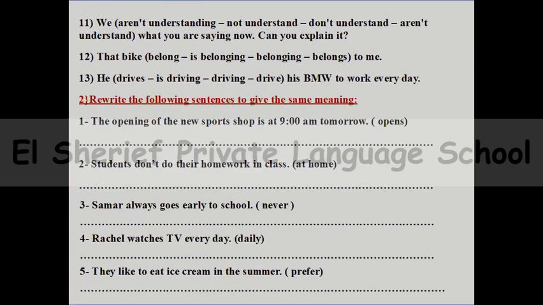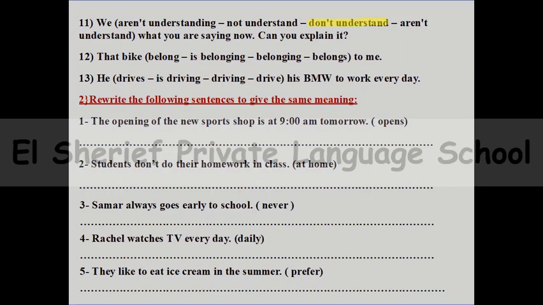And let's go to number 11. We space what you are saying now. Can you explain it? Can you say we aren't understanding? Or the perfect answer is we don't understand. Yeah, I can hear that. You remember that understand is one of the stative verbs, so I can say we don't understand. Number 12, that bike space to me.